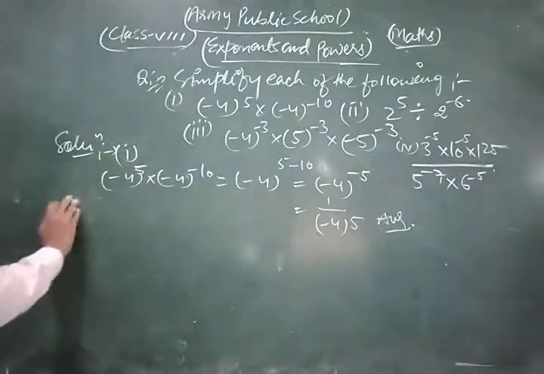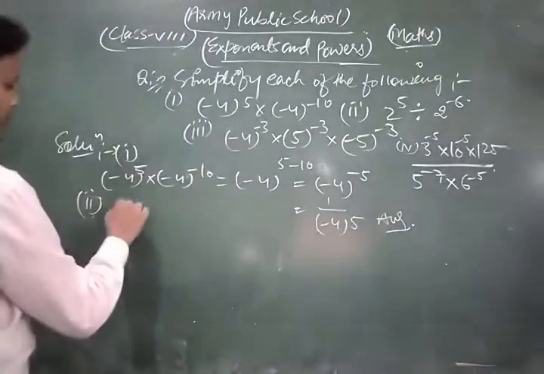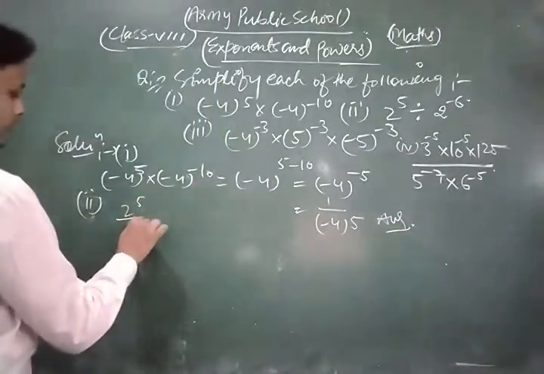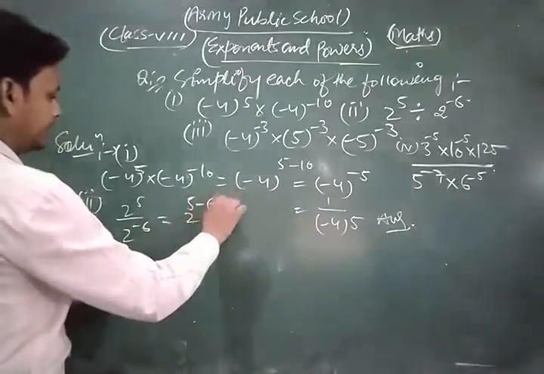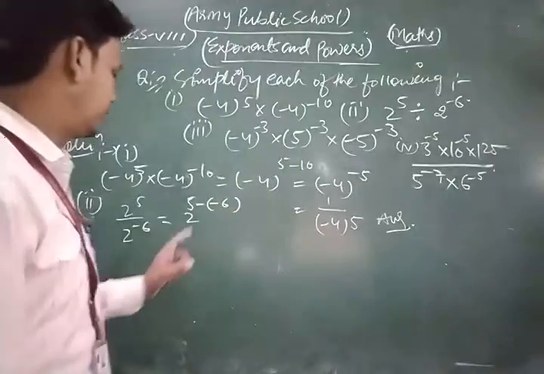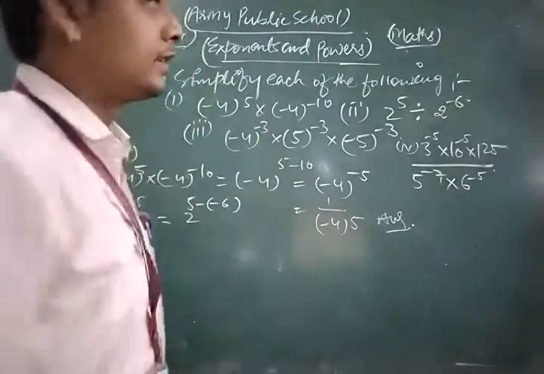Similarly, the second part of this question is 2 power 5 divided by 2 power minus 6. Now the bases are the same, so 2 power 5 minus of minus 6.